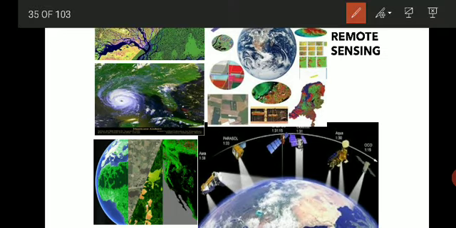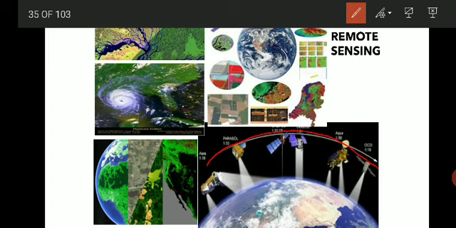So you might be aware, you might have seen the movie also, right? Mission Mangal, right? In that it was shown how the satellites are launched, how the satellites are revolving around the earth, how they are taking continuous pictures of the earth and other planets, and that we are utilizing for our studies.